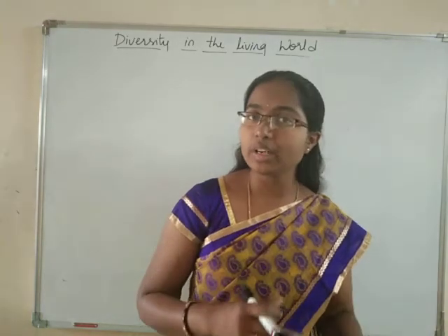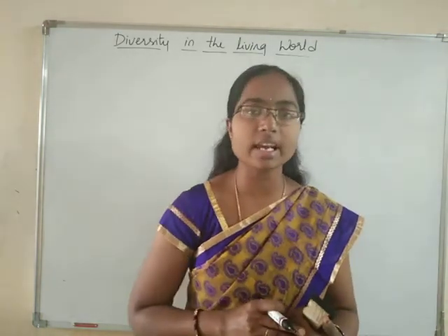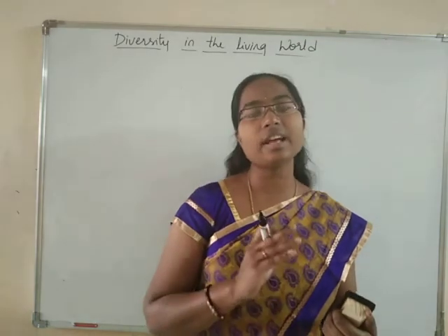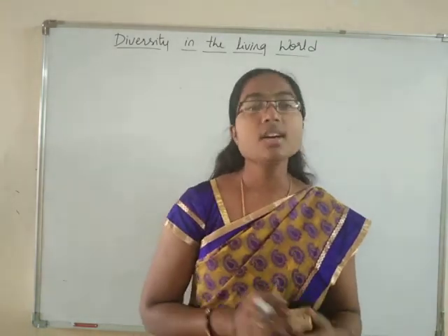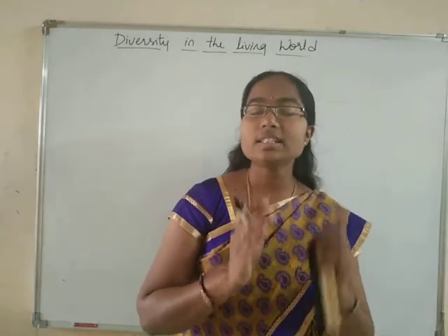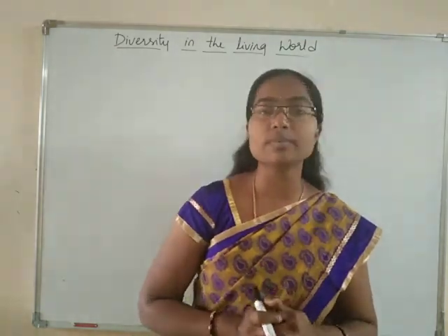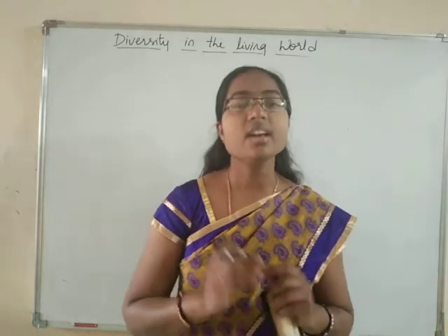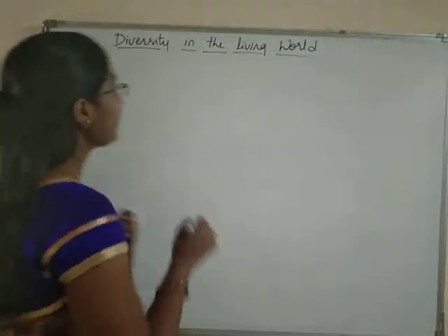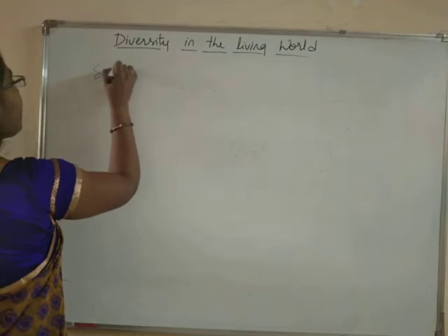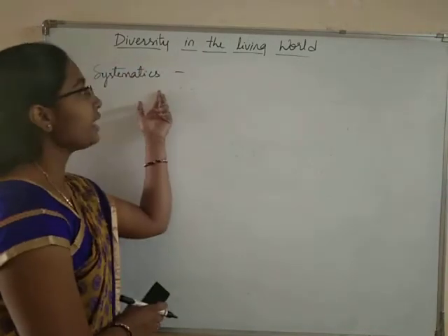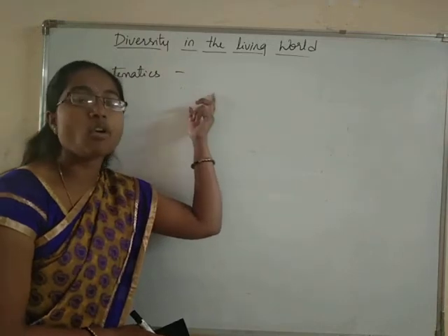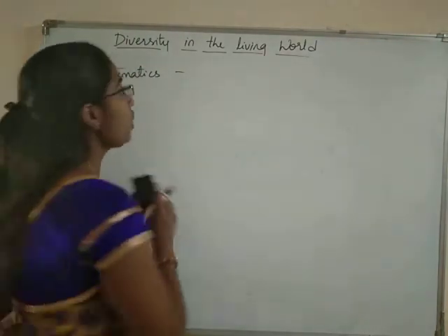That part of study of relationships between the organisms is called systematics. Systematics means the study of relationships between the organisms.